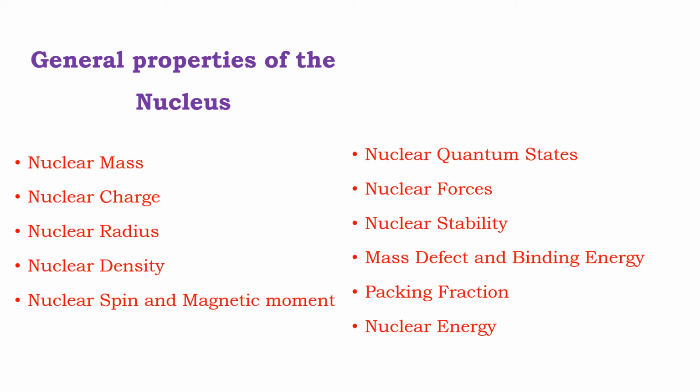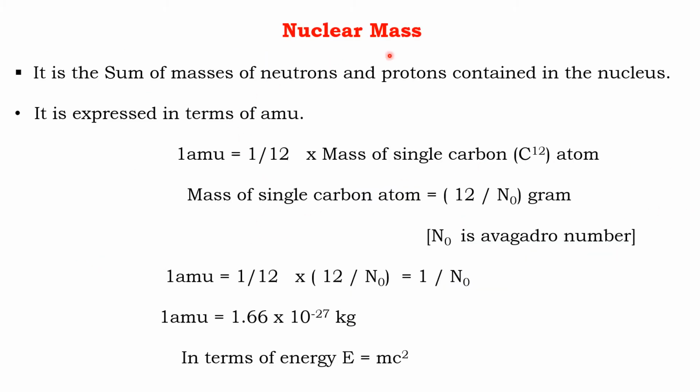Dear students, the next chapter is atomic nucleus, and the first part of this chapter contains the general properties of the nucleus. In this part, the main contents are nuclear mass, nuclear charge, nuclear radius, nuclear density, nuclear spin and magnetic moment, nuclear quantum states, nuclear forces, nuclear stability, mass defect and binding energy, packing fraction, and nuclear energy. Let us start with nuclear mass.